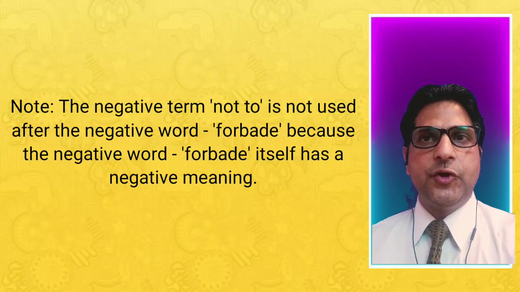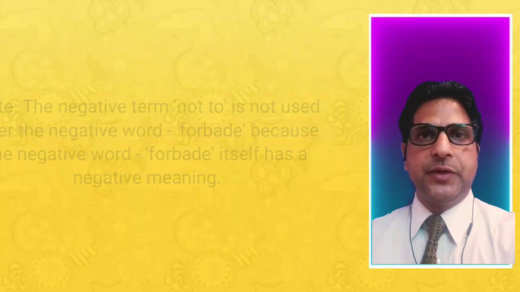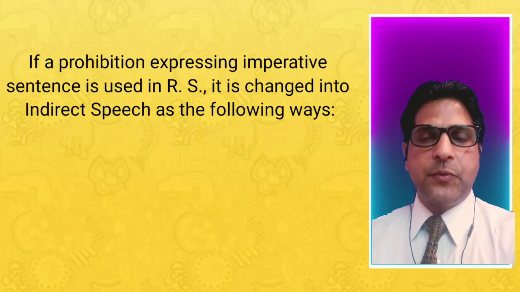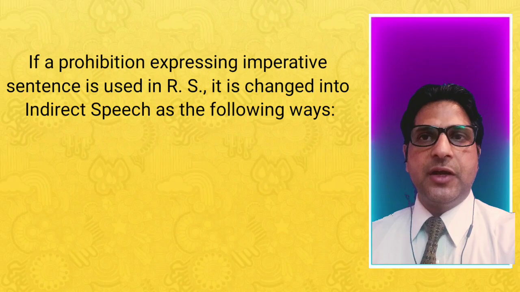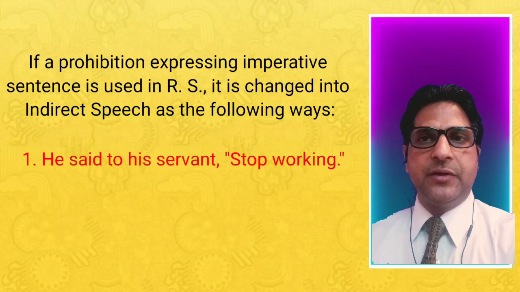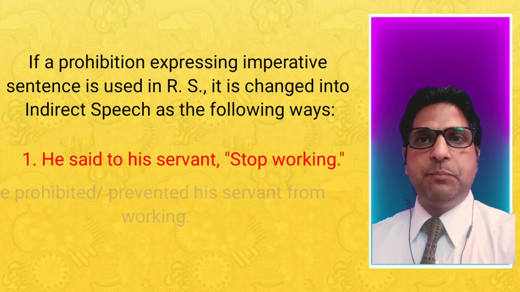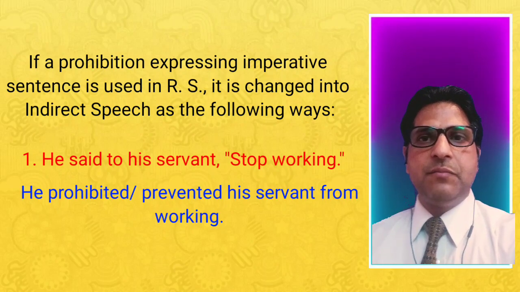Now you have to remember this note. The negative term not to is not used after the negative word forbid, because the negative word forbid itself has a negative meaning. If a prohibition expressing imperative sentence is used in reported speech, it is changed into indirect speech in the following ways. He said to his servant, "Stop working." He prohibited, or we can say he prevented, his servant from working.